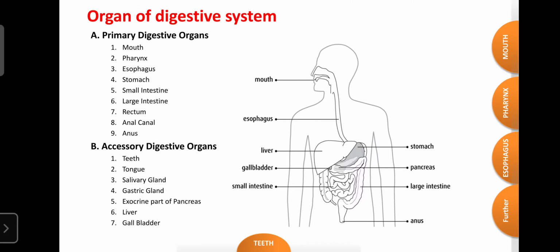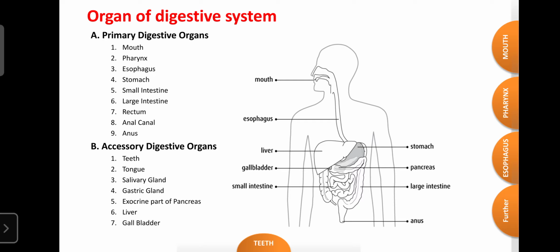Dear students, you already learned this from the practicals. I already told you that the digestive organs are mainly divided into two parts: the primary digestive organs and the accessory digestive organs. Regarding the primary digestive organs, the mouth is the first organ of the digestive system.